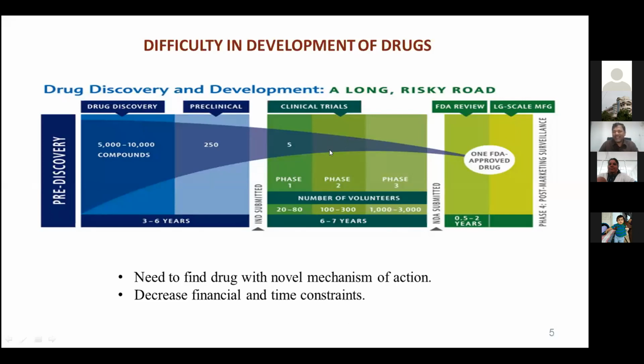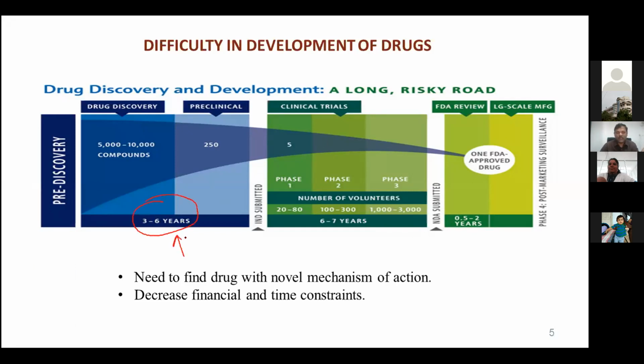But if, let's say, in the case of corona, we wait for a drug to come, it will take about 12 years. Okay, then who will remain on earth? Nobody would be there to even see the drug. So that's the reason why we have to increase the speed at which the research work is going on. See, in the preliminary screening itself, we are spending 3 to 6 years.